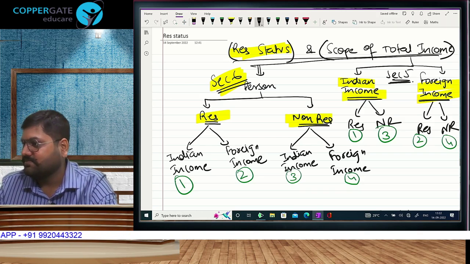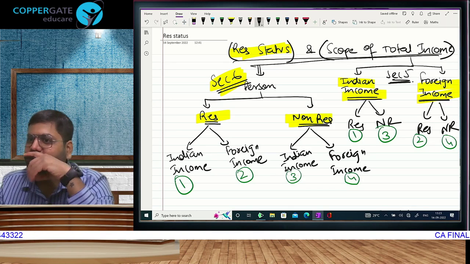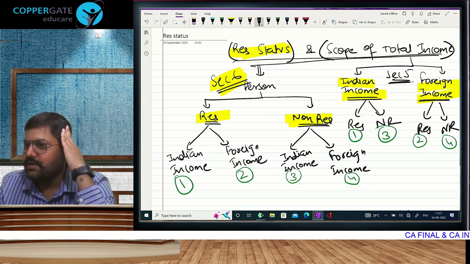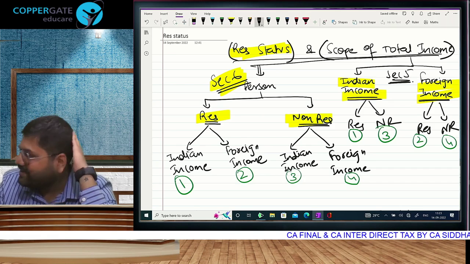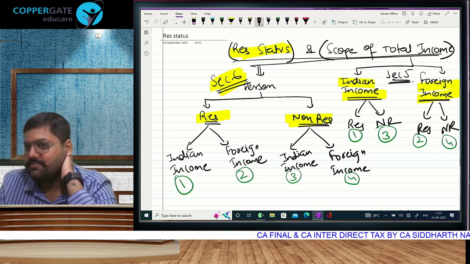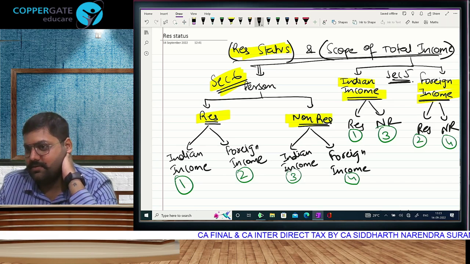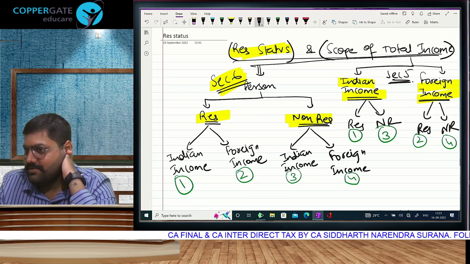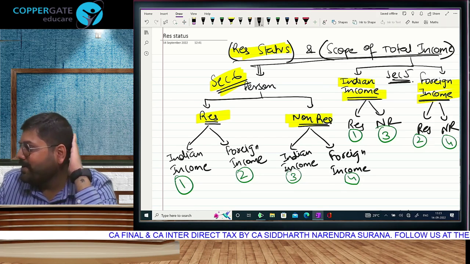Don't give the answer. It can be the reverse also. Someone is working in Singapore for some company, comes for a holiday to Mumbai.